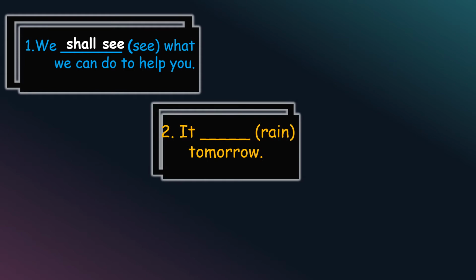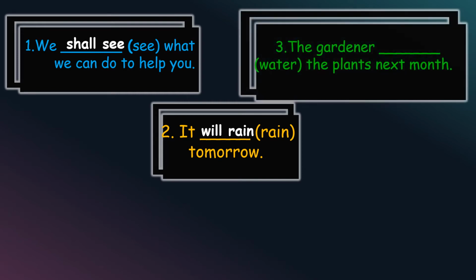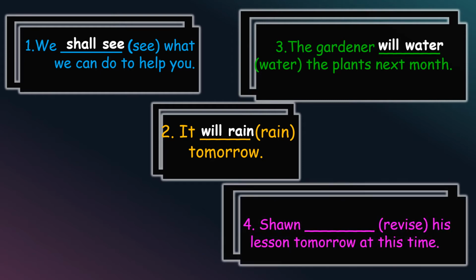It dash tomorrow. The verb is rain. It will rain tomorrow. The gardener dash the plants next month. The verb is water. The gardener will water the plants next month. Sean dash his lesson tomorrow at this time. The verb is revise. Sean will revise his lesson tomorrow at this time.